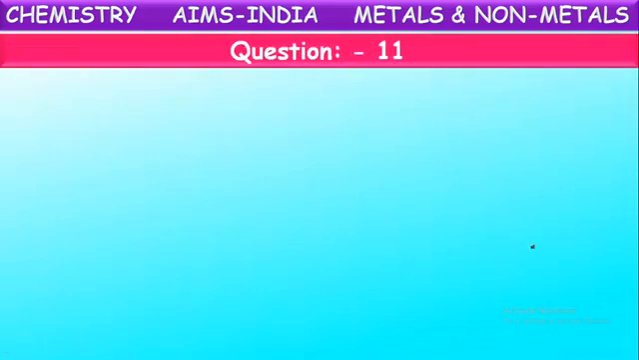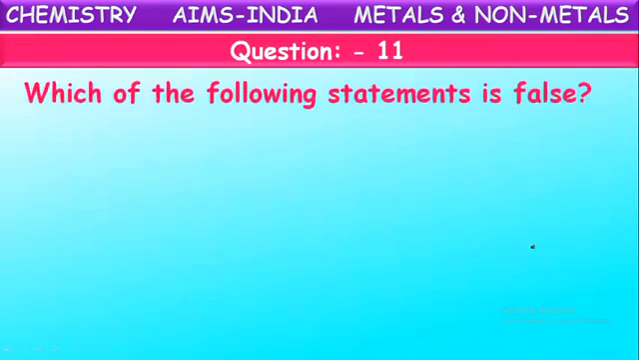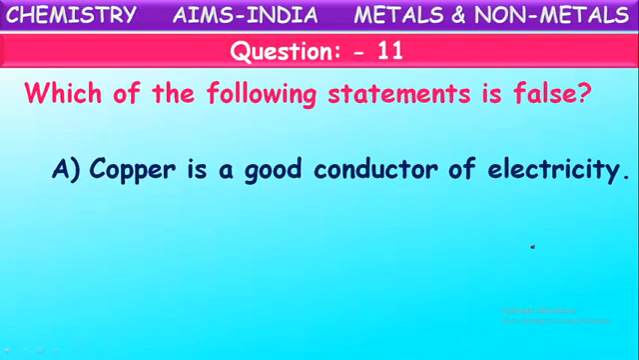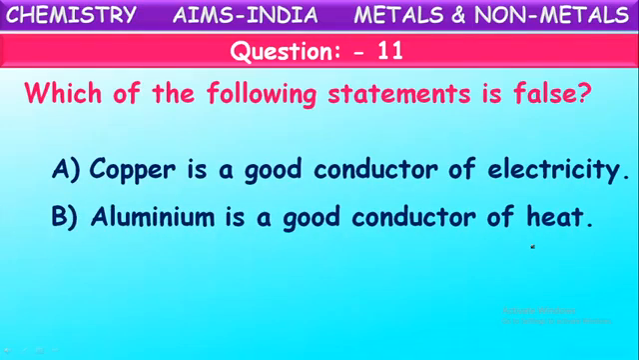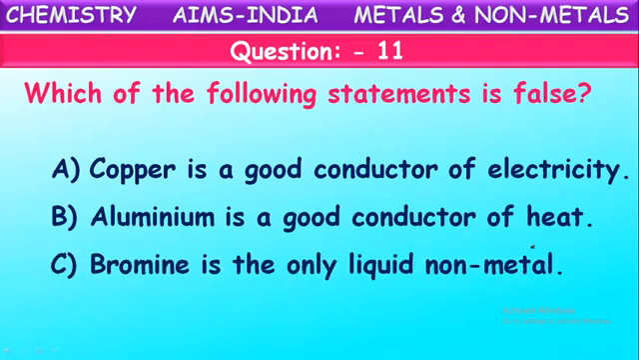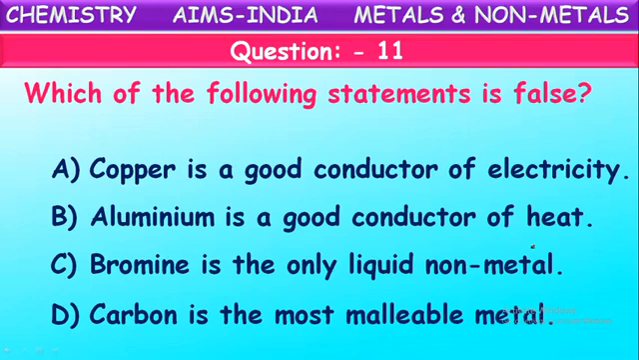Next, which of the following statements is false? See, they have given here some statements. Find out which one is wrong. Copper is a good conductor of electricity. Aluminum is a good conductor of heat. Bromine is the only liquid nonmetal. Carbon is the most malleable metal. Out of these statements, which is incorrect? See the first one once again.